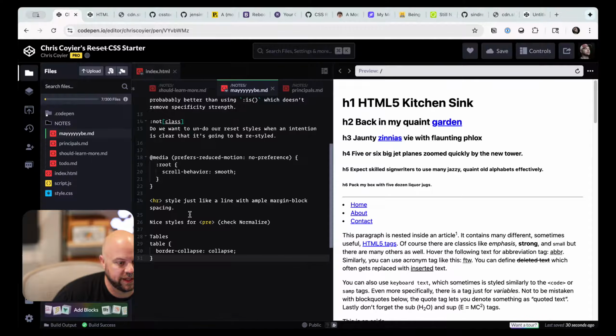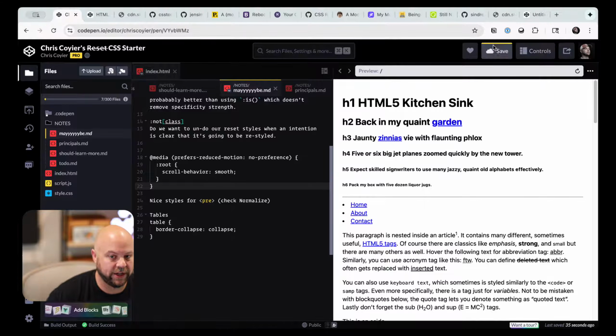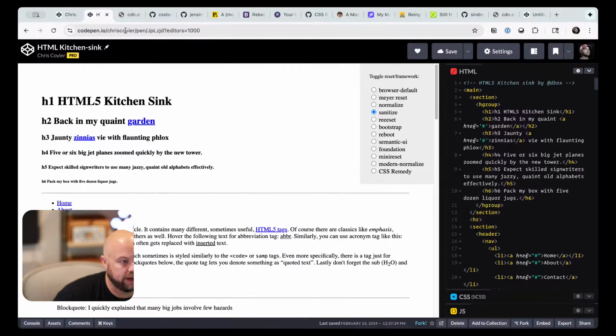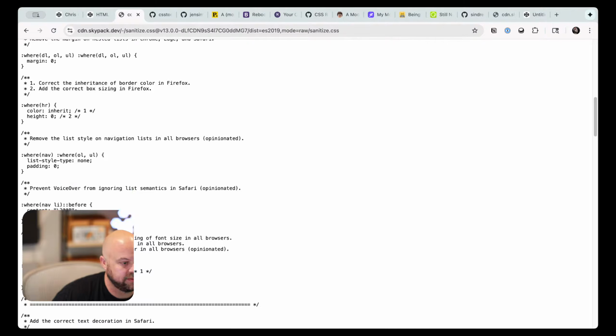HR style just like a line. I'm putting that in our to-dos because I do like an HR that is just a line, it's nicer than that HR you're looking at. I like it when it has lots of space on the top and bottom, or the block direction. That's going on the to-do list. But I don't care about some weird old Firefox bug.